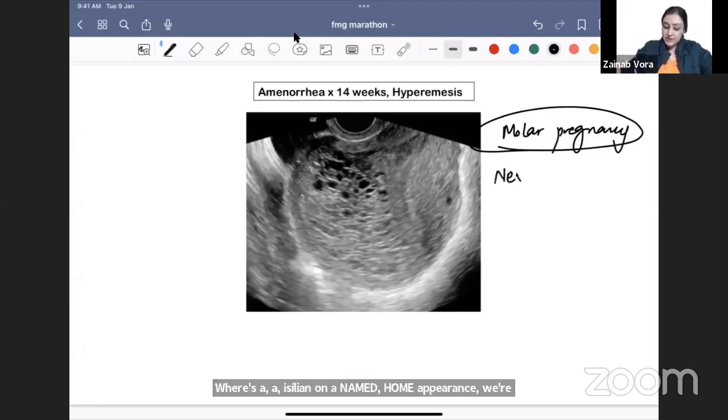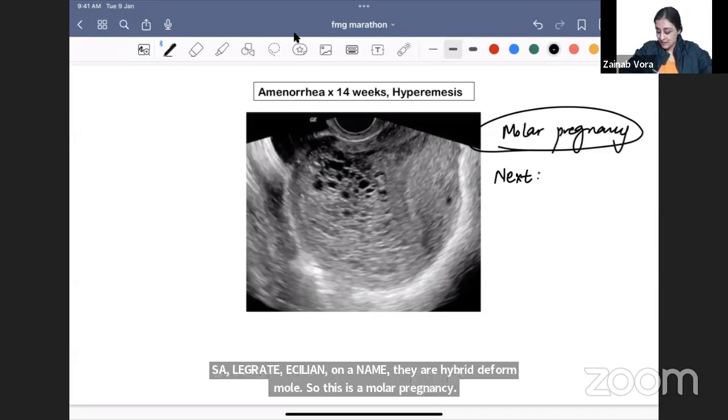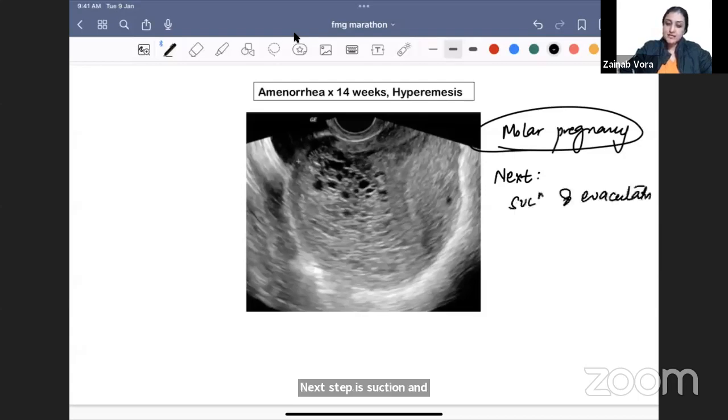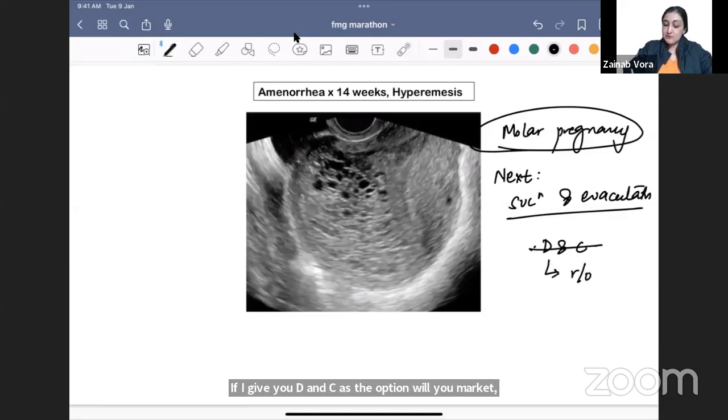If I ask you what is your next step, what will you answer? Next step is suction and evacuation, right? So how do you treat this? Suction and evacuation. If I give you D&C as the option, will you mark it? Dilatation and curettage, should we do it? No. Why not? It is not done because it has risk of what? Very nice. It has risk of adhesion formation, which is called Asherman syndrome.